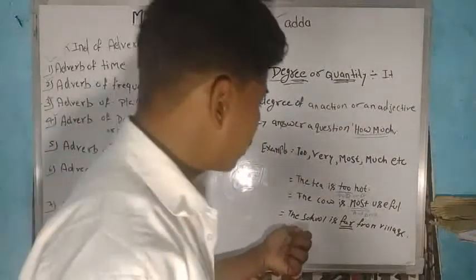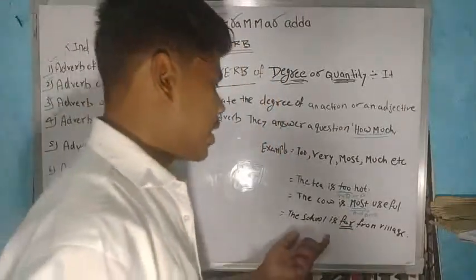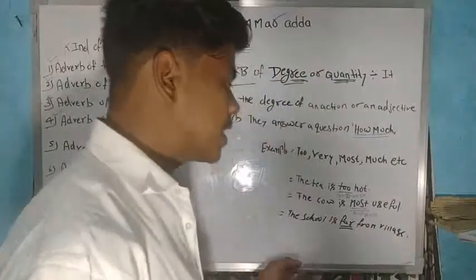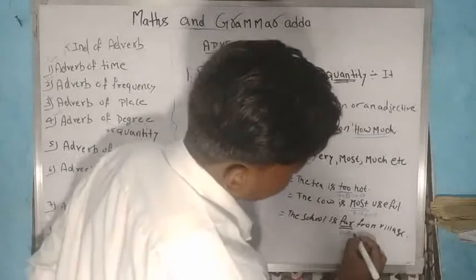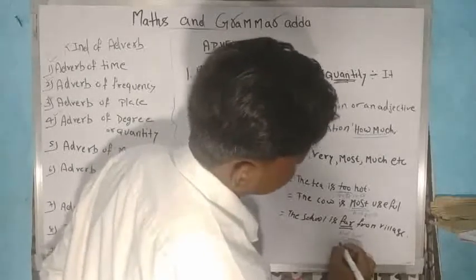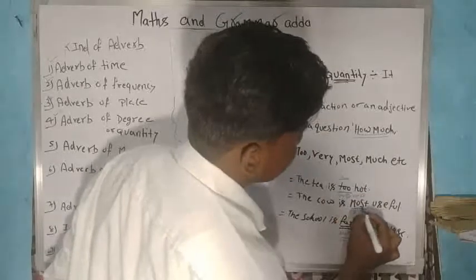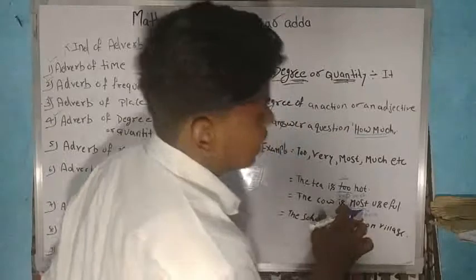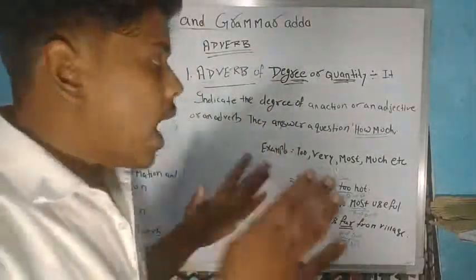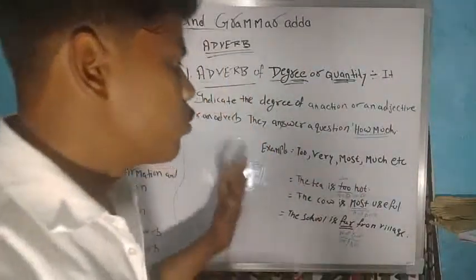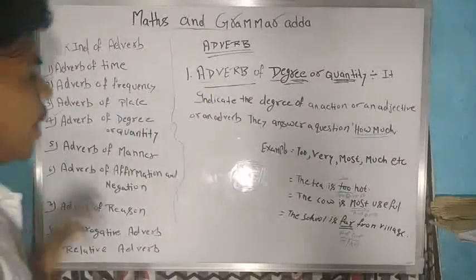Third, the school is far from village. There is a school, but it is far from village. Far is an adverb of degree or quantity, because we measure it in meter or kilometer, like 0 degrees Celsius, and this is a quantity measure. How much, 50%, 80%, 90%, how important is this? So we use it there. Next we will study the adverb of manner.